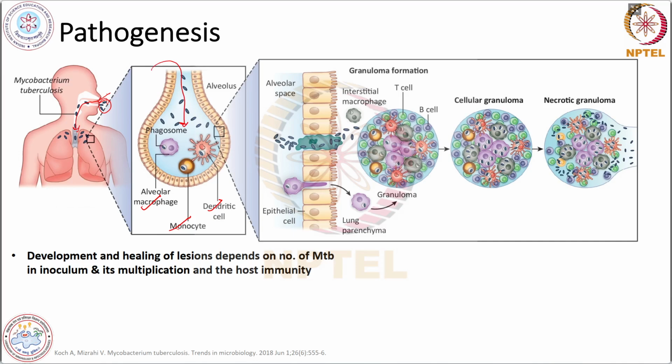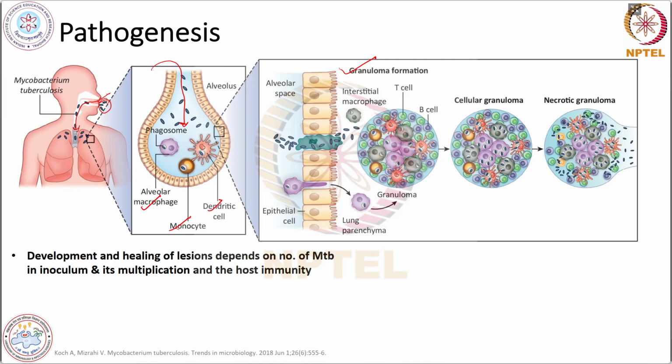Then they will interact with the alveolar macrophages, monocytes, and dendritic cells. Then what will happen? These macrophages will engulf the bacteria and form a phagosome. However, this MTB also survives by inhibiting the phagosome-lysosome fusion, which enables it to multiply inside the macrophages. Then in the next step, the granuloma will form.